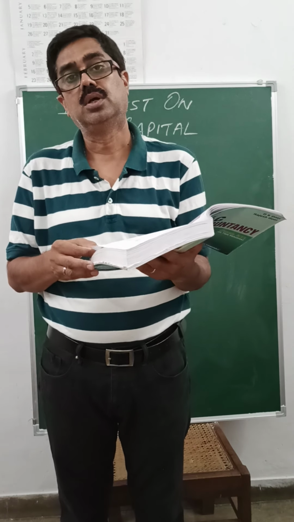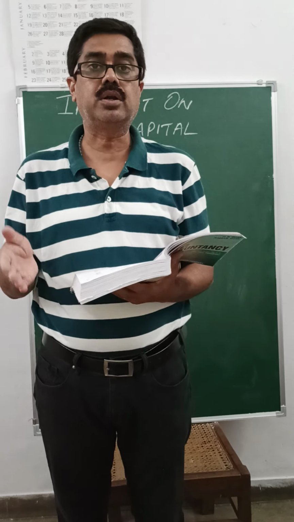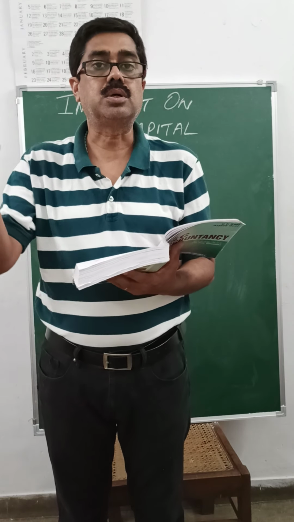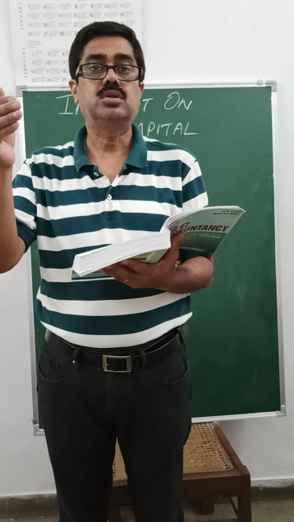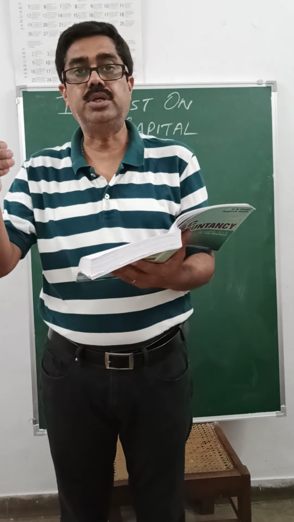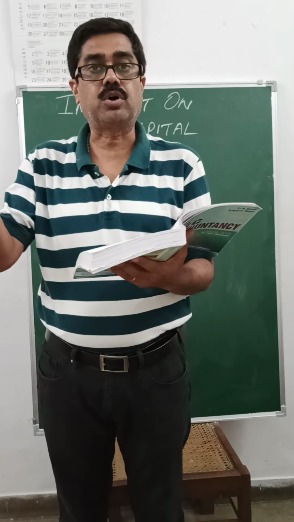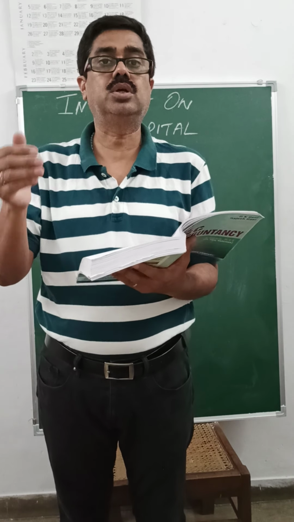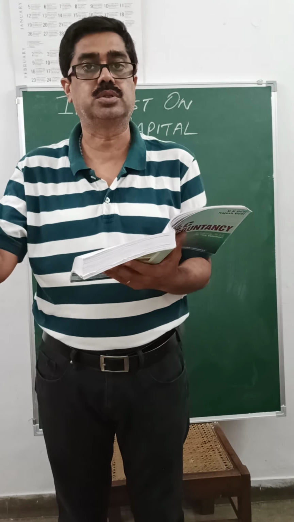Suppose the profit is rupees 30,000 and the interest on capital is coming to 40,000. So interest will be allowed only to the extent of rupees 30,000, but not in the profit sharing ratio, but in the ratio of the interest on capital. Suppose A's interest is coming 25,000 and B's interest coming 15,000. So 25,000 plus 15,000 is equal to 40,000. Now profit is only 30,000. This 30,000 will be divided in the ratio of their interest on capital, that is 25,000 to 15,000.